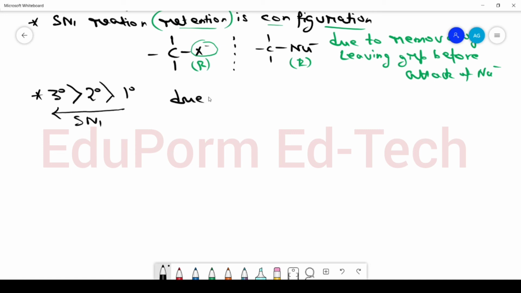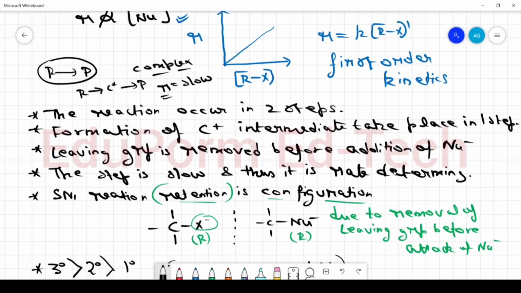Due to steric hindrance. अगर steric hindrance नहीं होती तो क्या होता, अटैक पीछे से हो जाता और वहां पर कार्बोकेटायन इंटरमीडिएट नहीं बनता. ओके, सो टर्शरी हेलोएल्केन्स आर मोर प्रोन टू SN1 reaction and primary haloalkanes are least prone to SN1 reaction. So these are the important points about SN1 reaction.